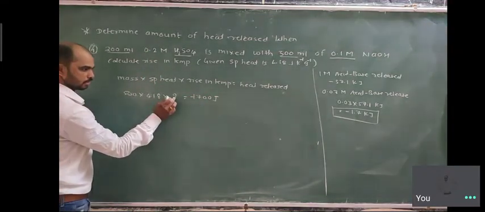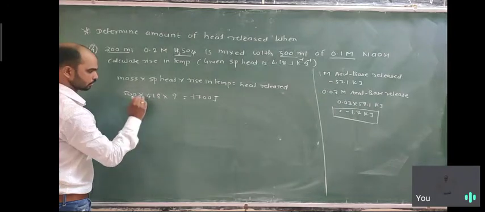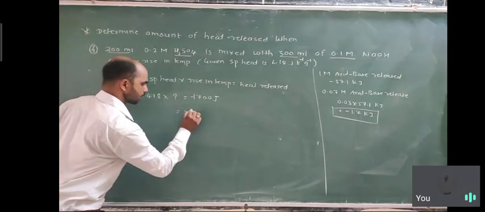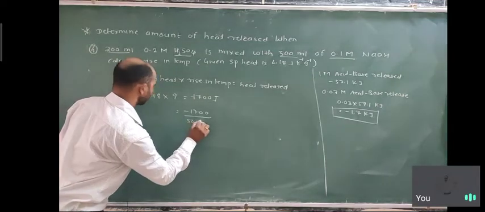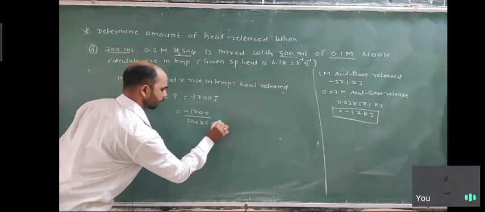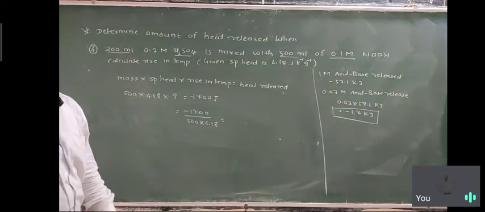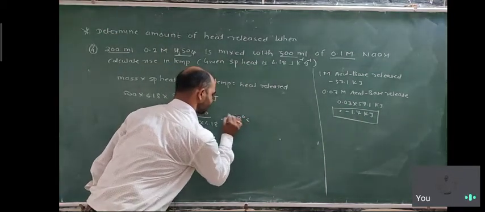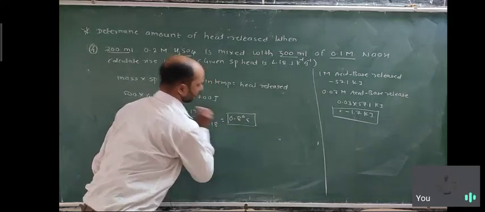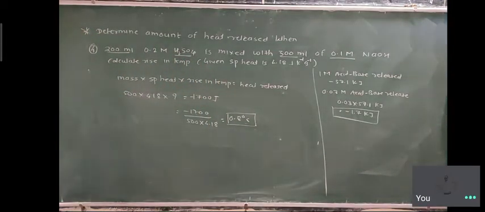So minus 1700 upon 500 into 4.18 is equal to the temperature rise, which is 0.8 degrees Celsius.